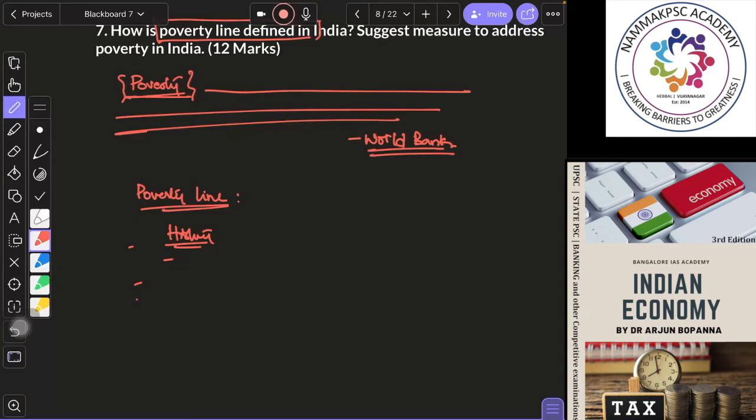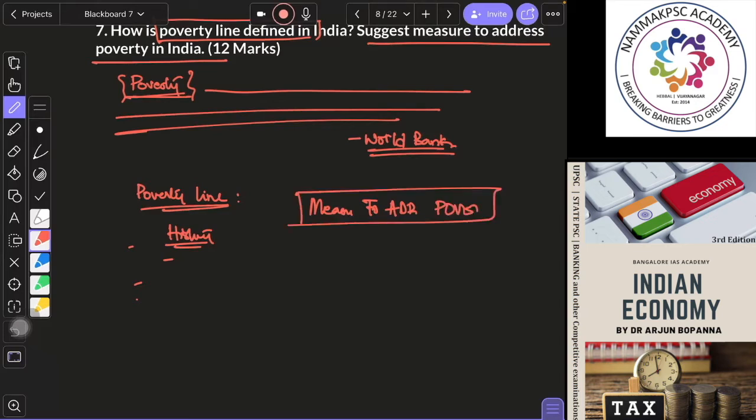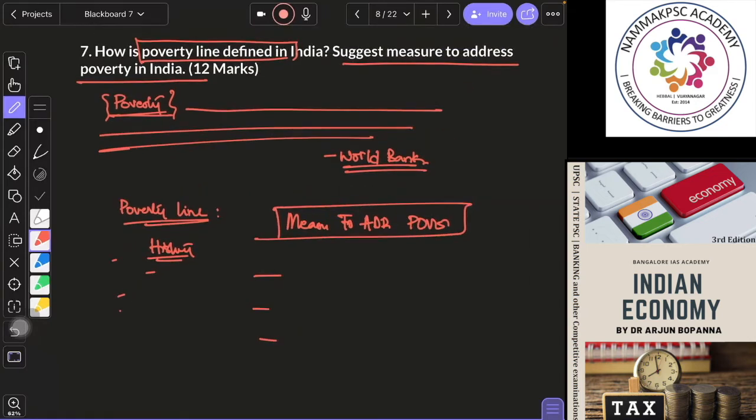Next is suggest measures to address poverty. So you will write measures to address poverty, and then you will box it. Since it's quite a big topic, you can write 10 pages, 20 pages on measures to address. Here they're asking for your measures. Please don't write what measures have been taken by the government of India or state government, etc. That can be an example, but here you are mainly asked the measures that you would suggest. So your answer focus should be like that.